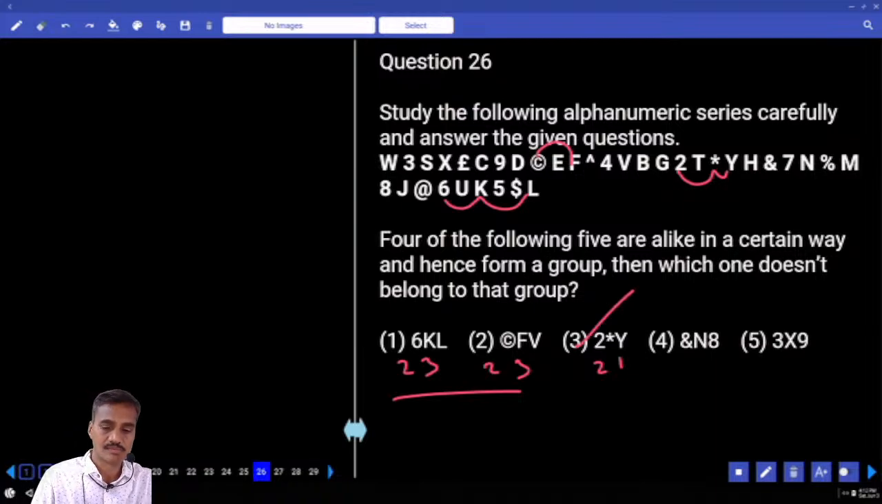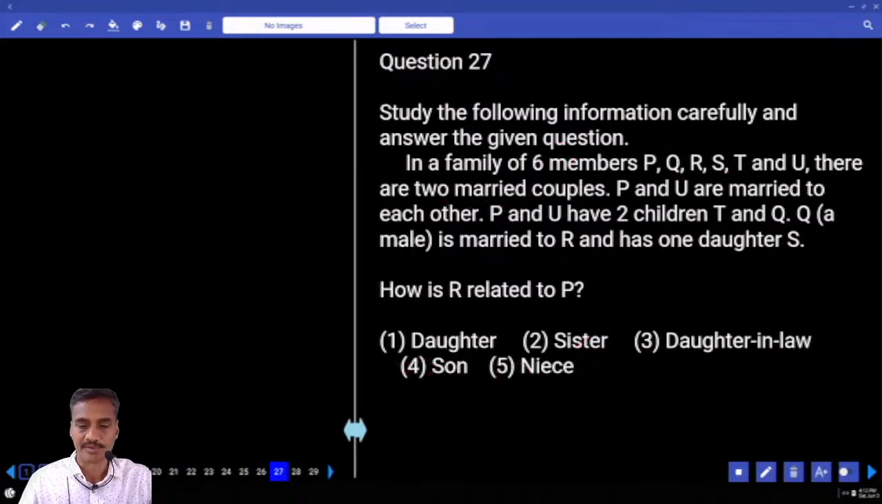Clear? Then 27. Now this one is based on blood relations. There are 3 questions given under this blood relation.